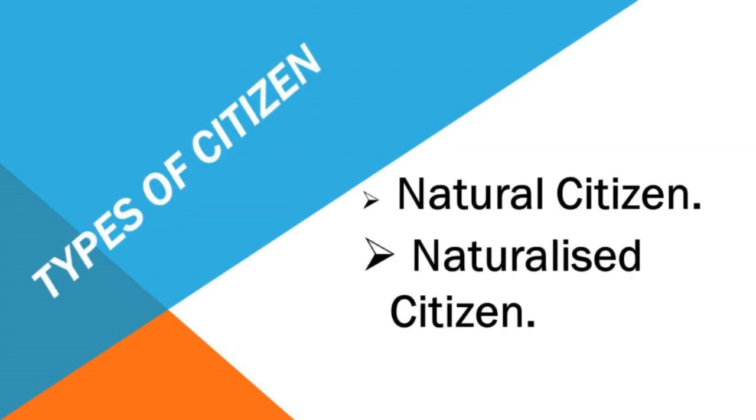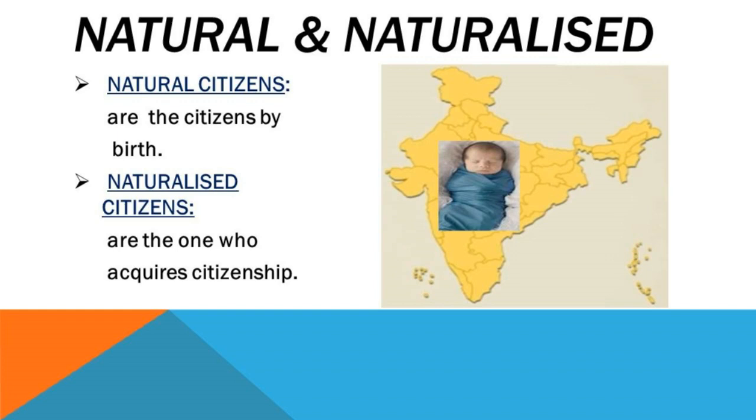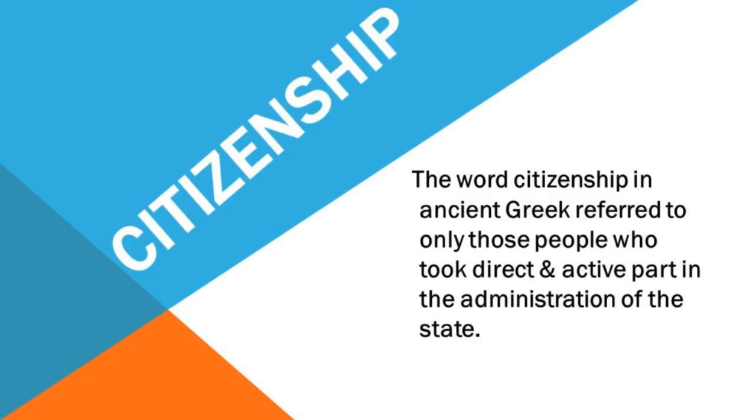Types of citizen. There are two types of citizen: natural citizens and naturalized citizens. Natural citizens are the citizens by birth. For example, when we are born in India, we are an Indian citizen. And the next one is naturalized citizens. Naturalized citizens are the ones who acquire citizenship. Acquire means obtain: one who obtains citizenship.